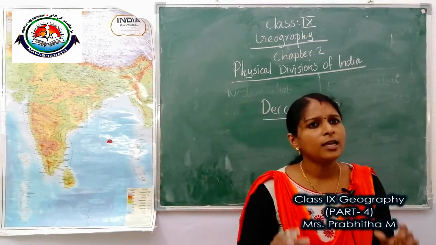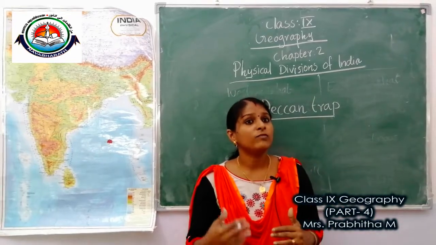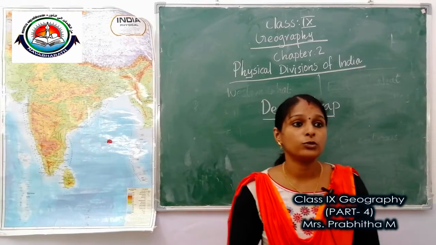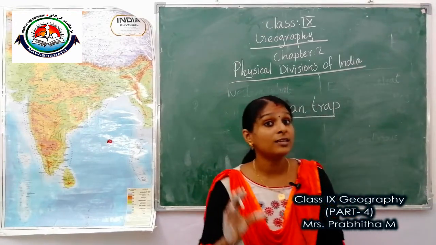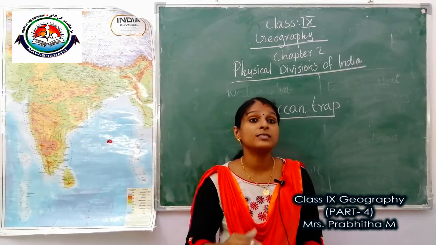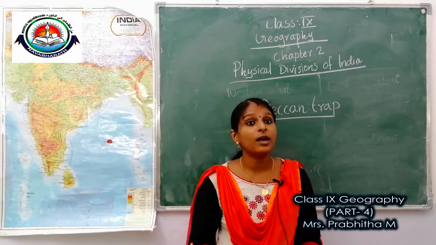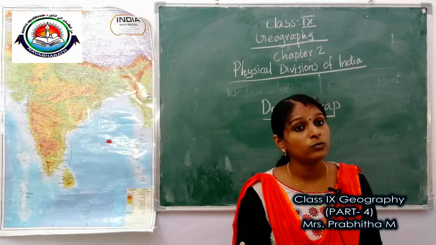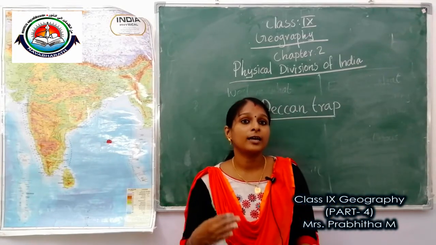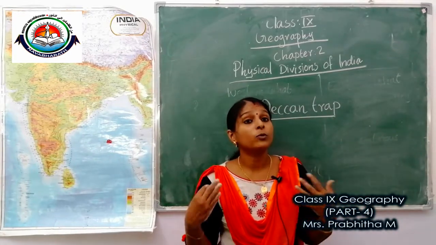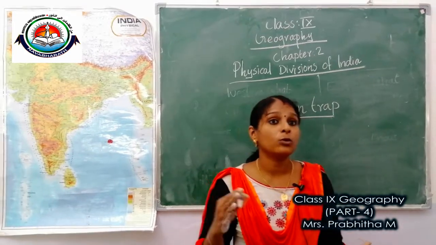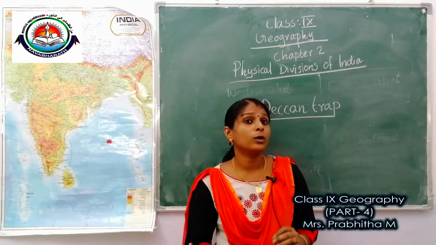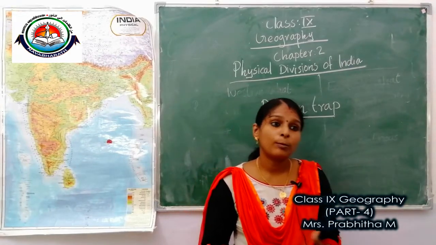Okay. Then the Aravalli hills lie on the western and northwestern margins of the peninsular plateau. They extend from Gujarat to Delhi in the southwest to northeast direction. So this much only you have to study about the peninsular plateau.